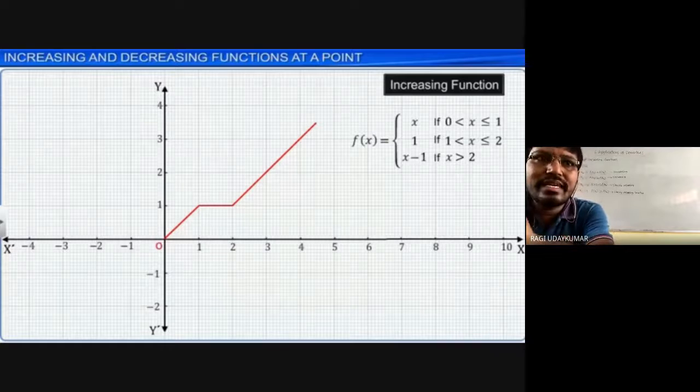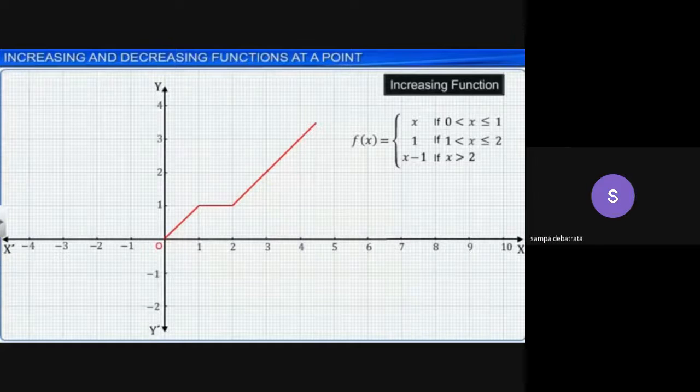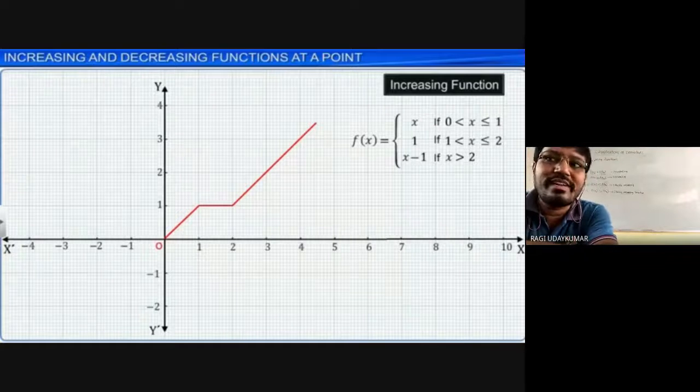Now, if the question asks whether it is increasing or strictly increasing, in the open interval 0 to 1, whether it is increasing or decreasing, can anyone say? Increasing. Strictly increasing. In the open interval 0 to 1, strictly increasing. And if I take the open interval 1 to 2, whether it is increasing or decreasing.